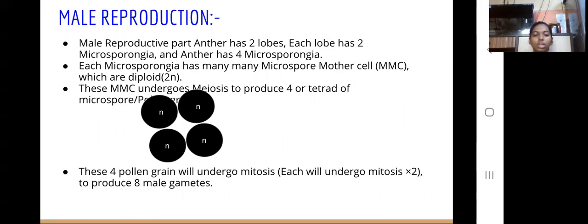These four pollen grains will undergo mitosis. Each pollen grain will undergo mitosis twice and give rise to two male gametes. And as there are four, it will give rise to 8 male gametes.